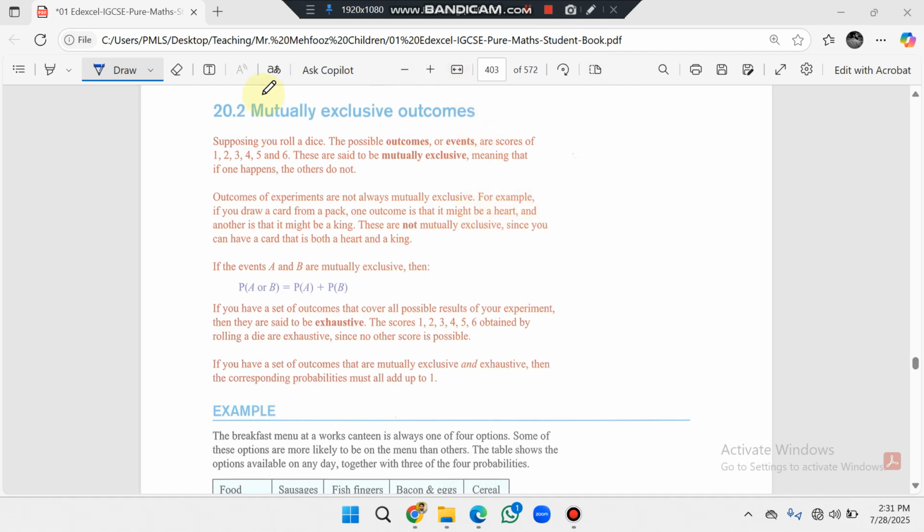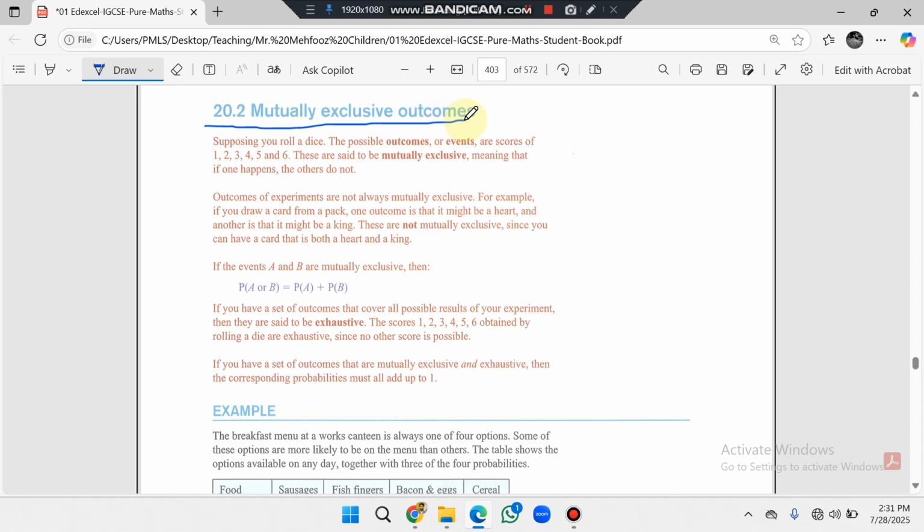Today our topic is 20.2, that is mutually exclusive outcomes or events. Suppose you roll a dice, the possible outcomes or events are scores of 1, 2, 3, 4, 5, 6, because a dice has 6 faces and every face has a number. These are said to be mutually exclusive. Mutually exclusive means that if one happens, the others do not. At the same time, just one event happens, that is called mutually exclusive events or mutually exclusive outcomes.